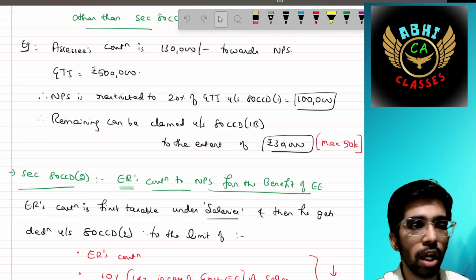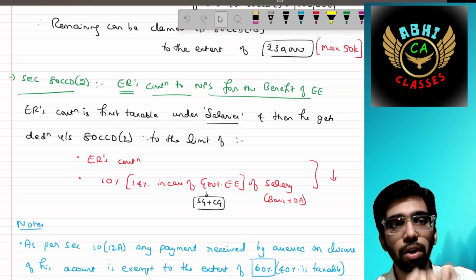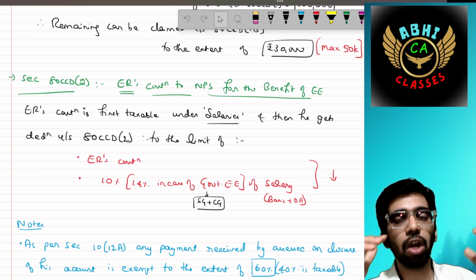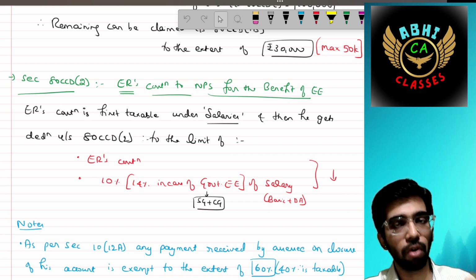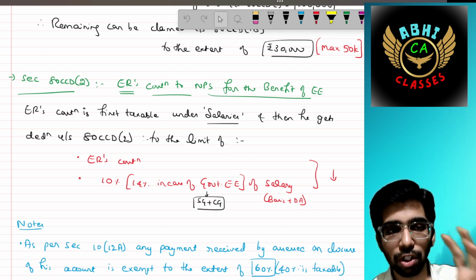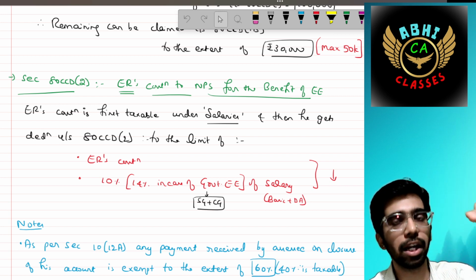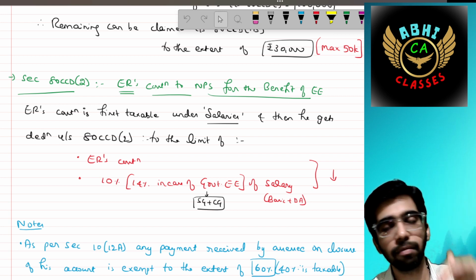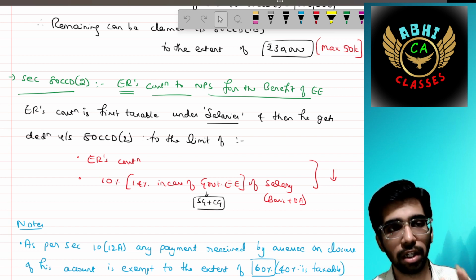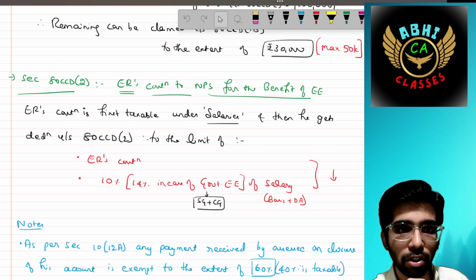Understood? Super. Then in section 80CCD subsection 2, that is the employer's contribution to the NPS for the benefit of the employee. Till now we have discussed the employee's contribution. Now we are discussing the employer's contribution. It is first taxable under salary because it is a type of perquisite, so it should be added to his salary, and then he can claim a deduction under section 80CCD 2 to the limit of the employer's contribution or 10% of the salary.